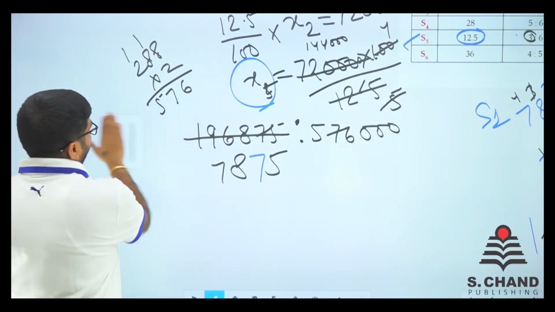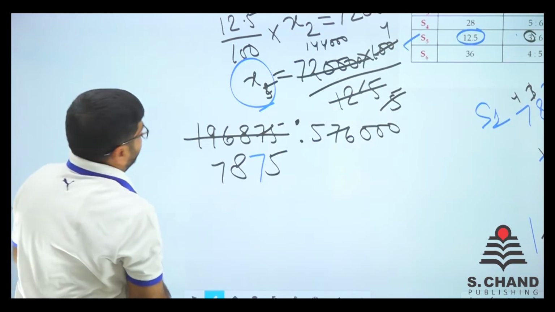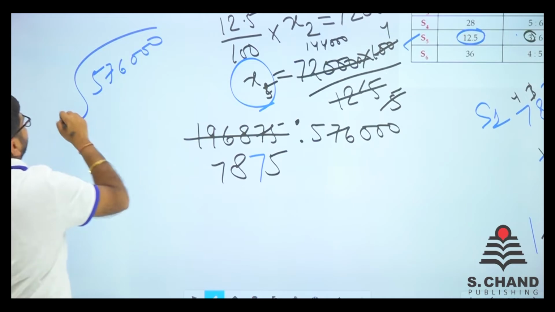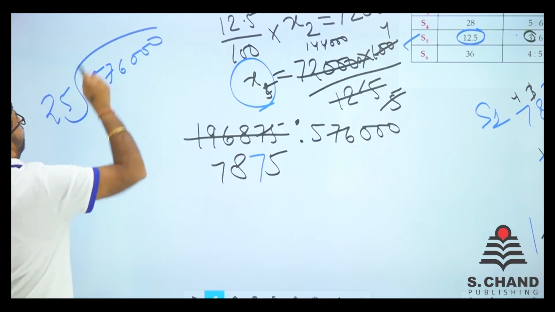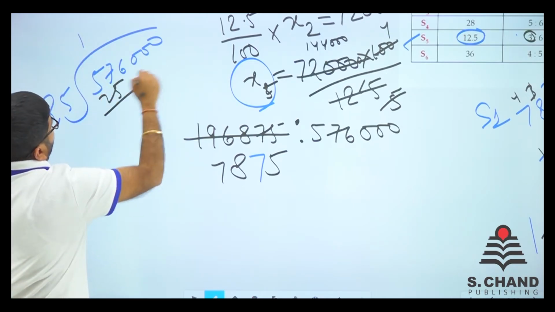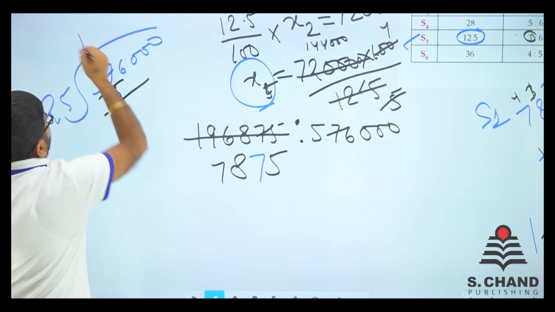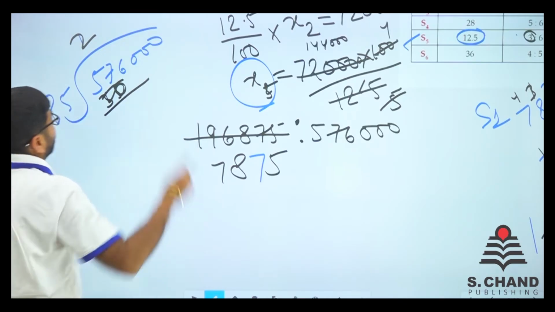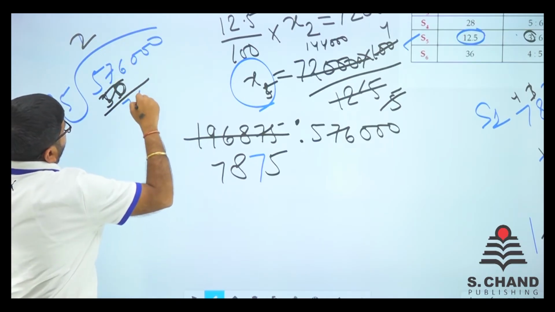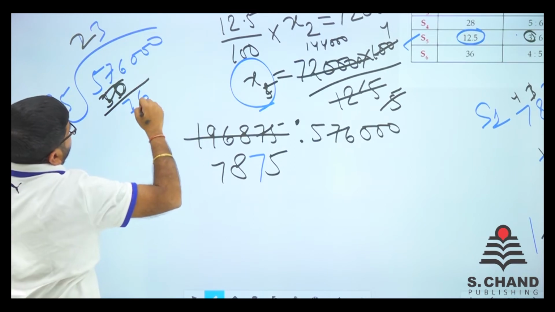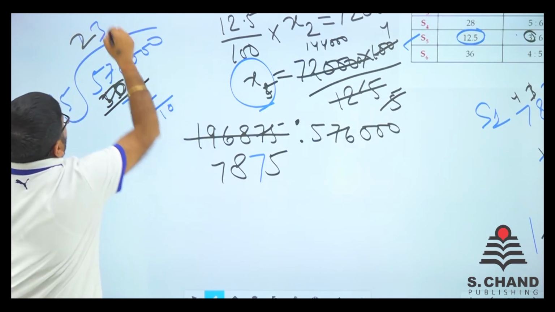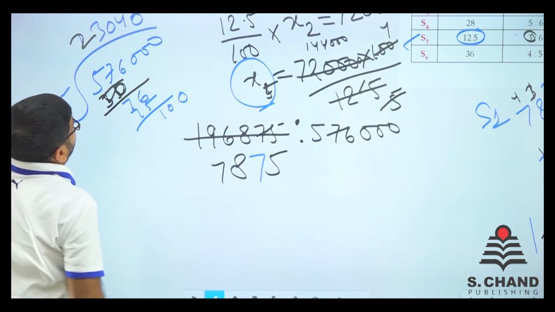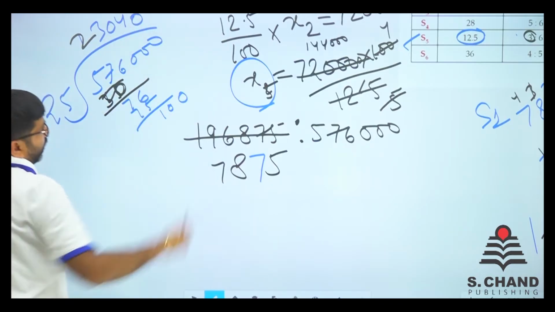Now do the second calculation. 576, so when I do 576000, something like that, divided by 25. So 1 time is 25. 2 times is 50. So if we have 50 here, 2 times, then 7 here is 76. 3 times is 75, we have got 1, 0. So not divided, 100. 4 and 1, 0. So 23040 is that.